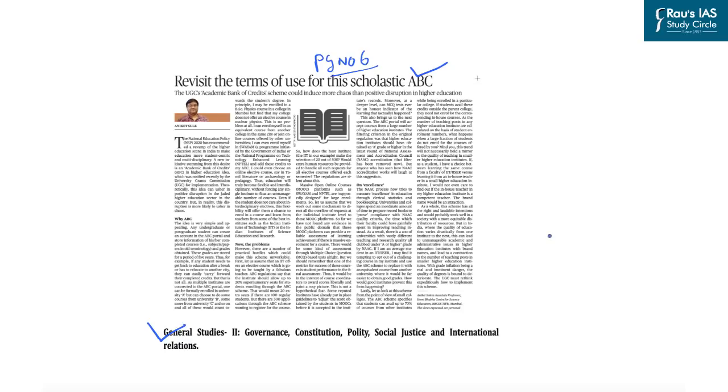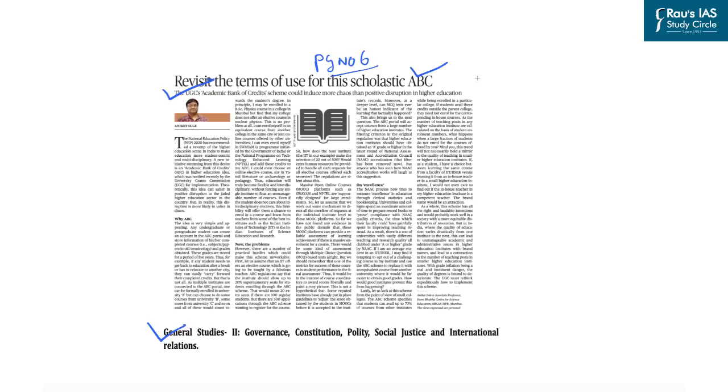Now, this UGC's Academic Bank of Credit scheme is unique because presently, if a student is enrolled in a particular university, he or she will have to pass the courses that are floated by that university and complete a minimum number of credits required for getting a degree from this university. However, the ABC scheme launched by the UGC provides flexibility to students in pursuing courses even outside the university in which they are enrolled.